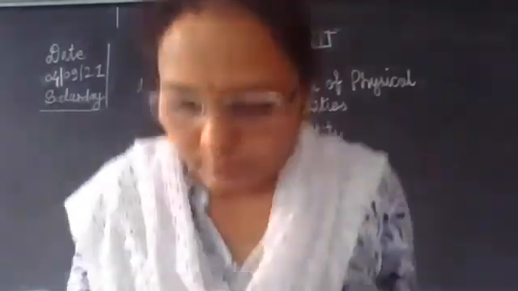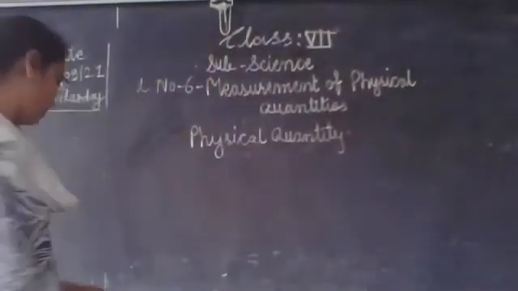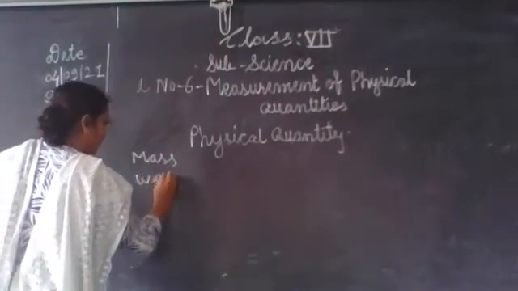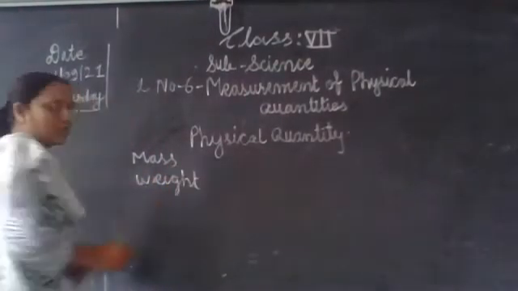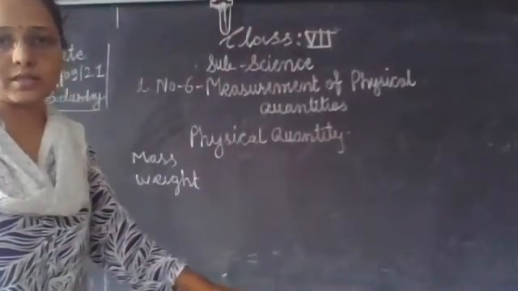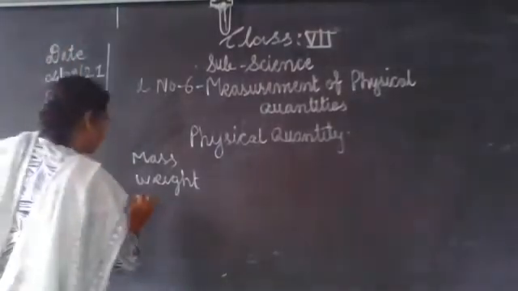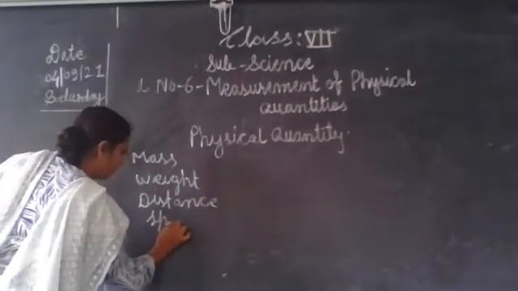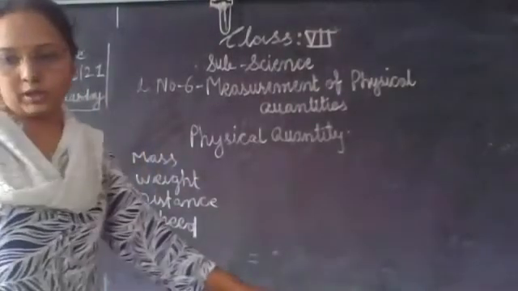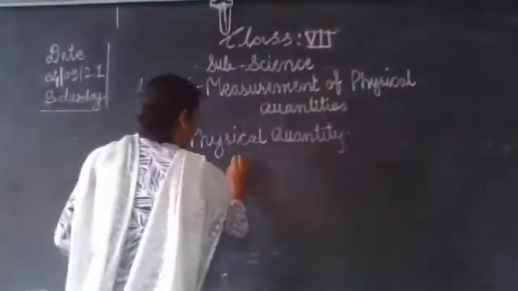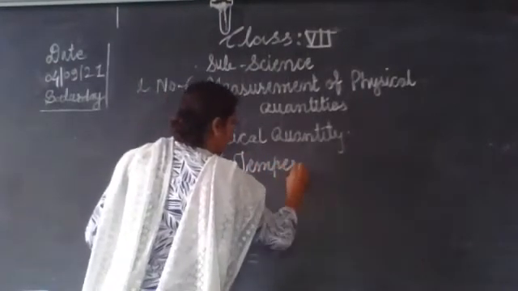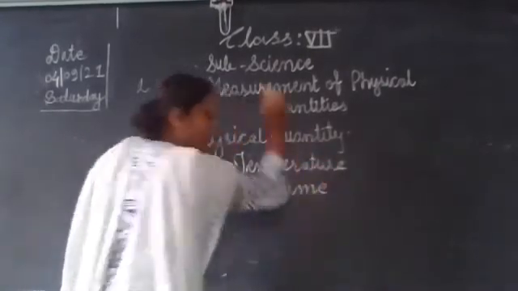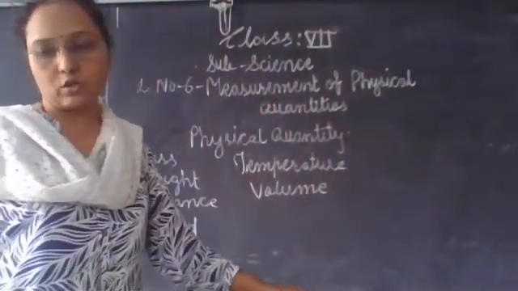So some physical quantities are mass, weight, the thing which has mass, the thing has weight, then distance, then speed of vehicles, speed, then temperature, then volume of various things, temperature of body, temperature of room.